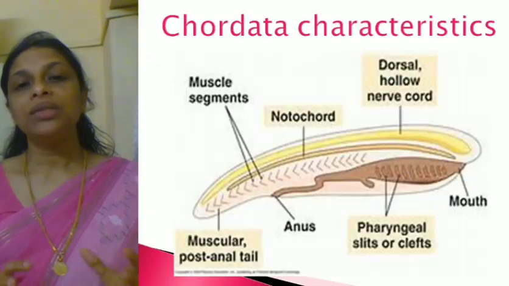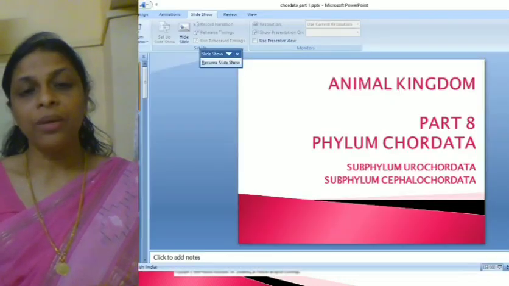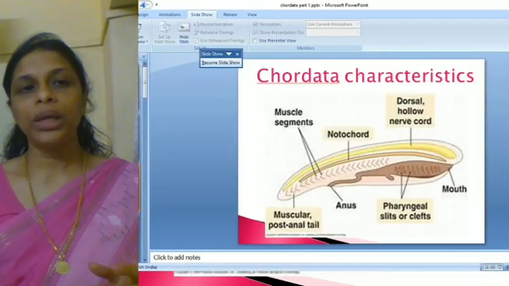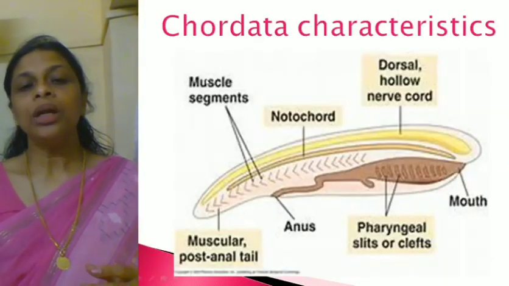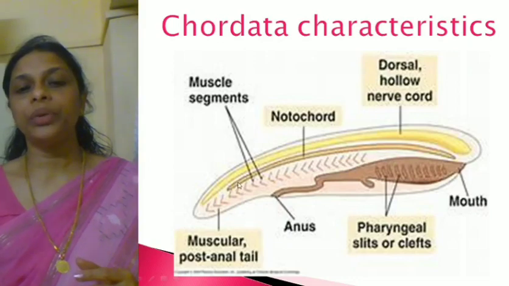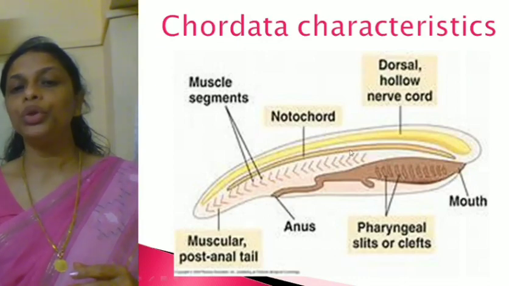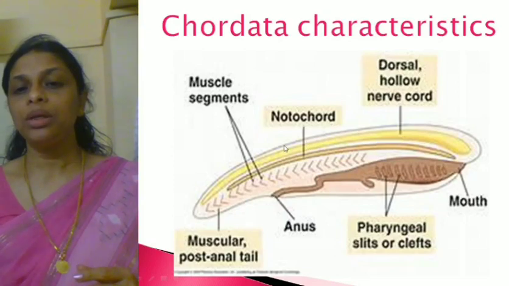Now, these features can be represented in the form of a diagram. Here you can see this diagram shows the characteristic features. You can see a long rod-like structure which is called a notochord, and this is a dorsal hollow nerve cord. Above the notochord you find the dorsal hollow nerve cord.